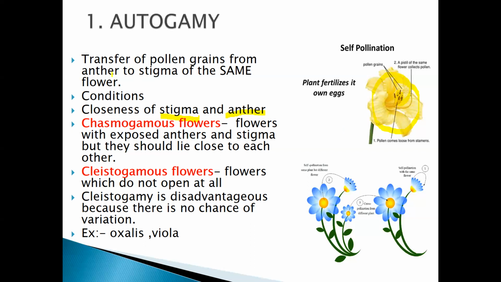But what happens in an autogamous flower? In most autogamous flowers, they have to be placed closely. Clear? It has to be placed closely so that the self-pollination can take place easily. That is the transfer of the pollen grain from the anther to the stigma within the same flower.